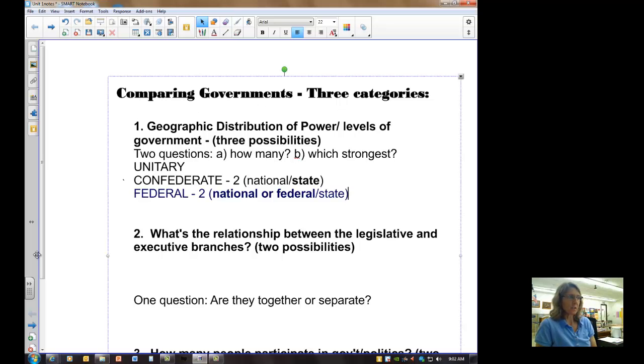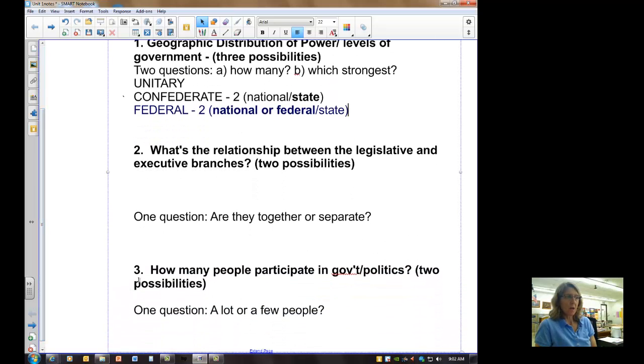If you look at your screen, when we're talking about a dictatorship, we're going to get to that with question number 3, or the third possibility: how many people participate in government? Okay?